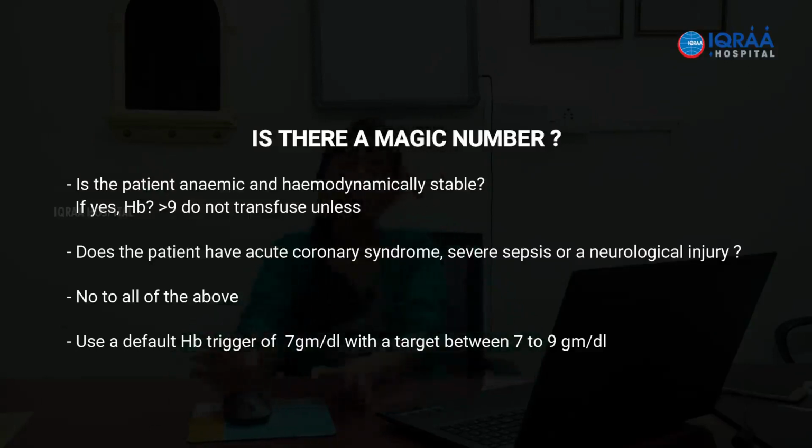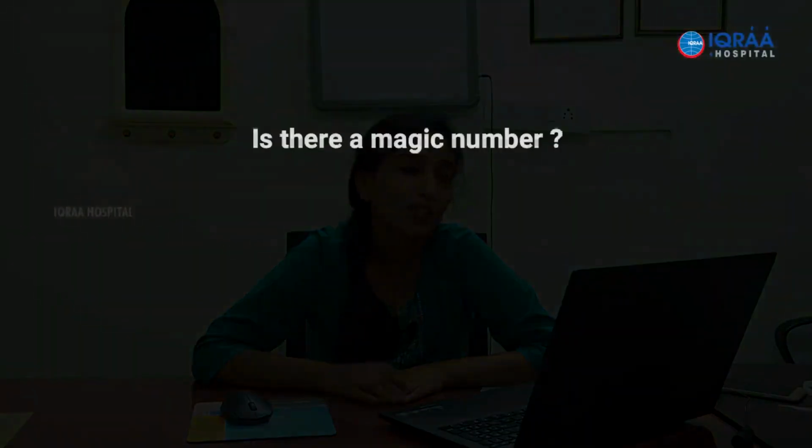So the general understanding is that for a normal patient who is hemodynamically well and who has developed chronic anemia, he is generally well compensated, and you can wait till the hemoglobin level goes down to 7 gram per deciliter. You can wait till that before you initiate transfusion.